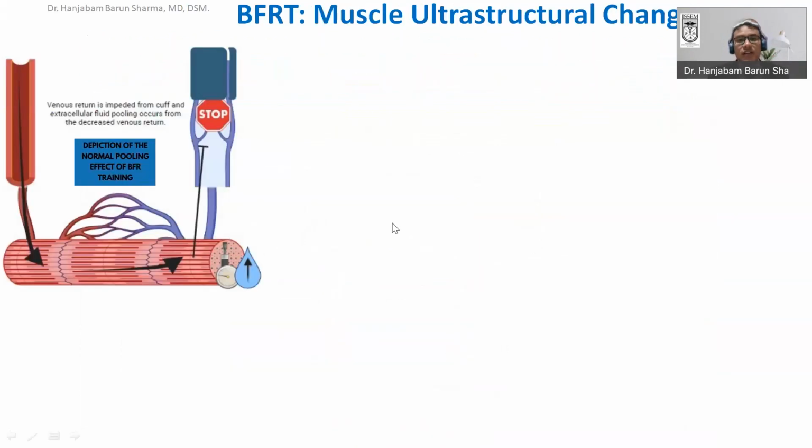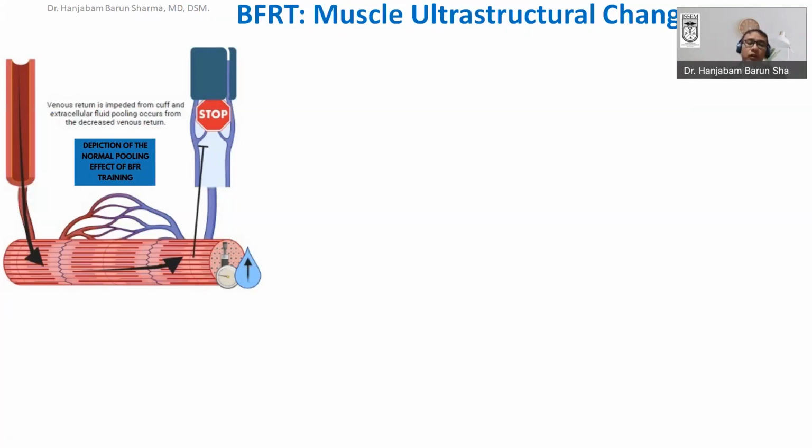Another similar thing: many authors have given many postulates about the different mechanisms of action, like what we have already seen. Because we are basically restricting the venous output. Just try to understand. What we are doing in blood flow restriction training is applying the cuff just before the exercise, and also during the exercise. So we are basically restricting the venous flow.